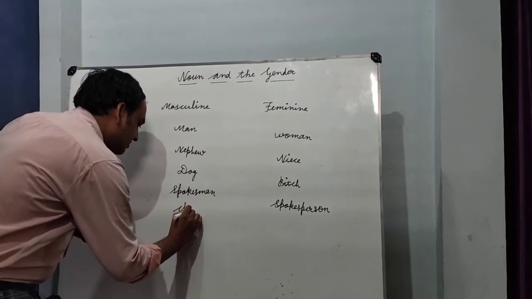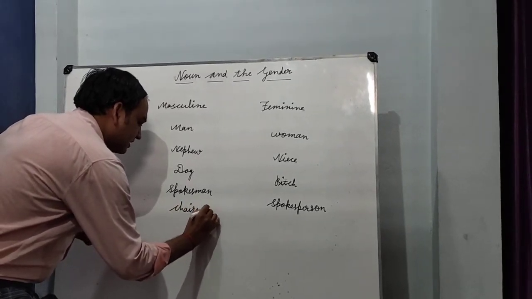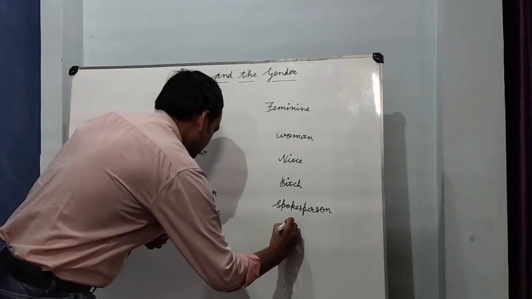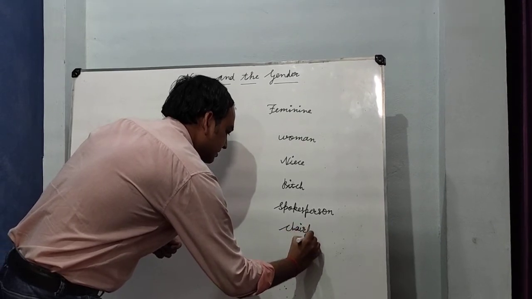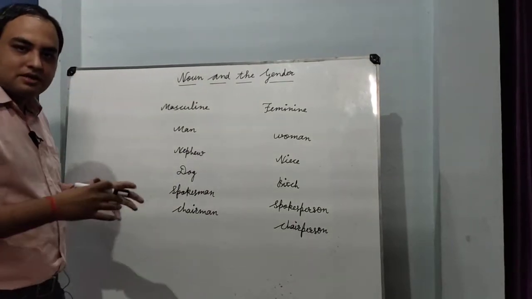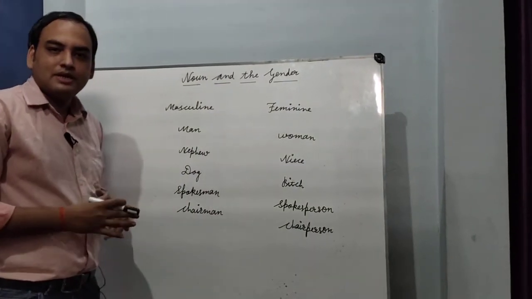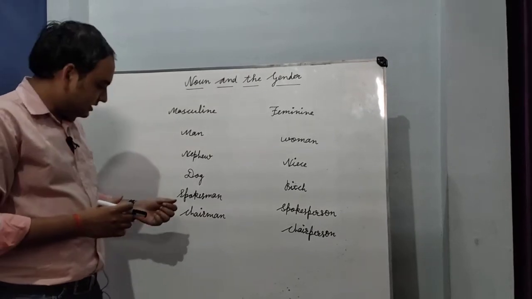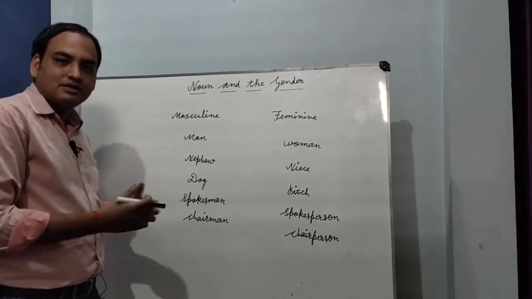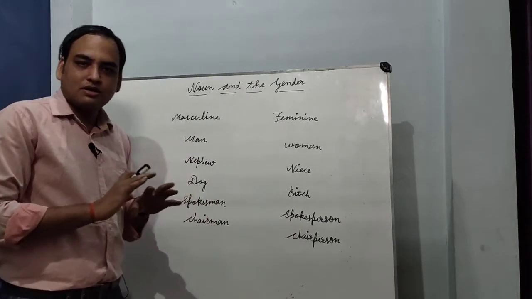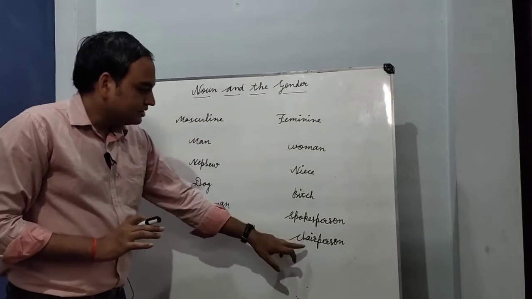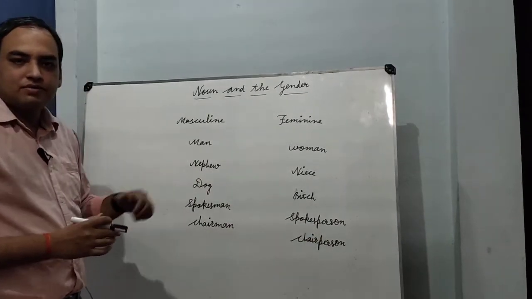Next is chairman. Basically, chairman represents male identity and chairperson represents female identity. This is the word where students basically make many mistakes. They think that chairman is a masculine gender and they convert its opposite to chairwoman. So this is a wrong word. We should not use it here. In the case of feminine gender, what is the correct one? Chairperson. Okay, not a chairwoman.